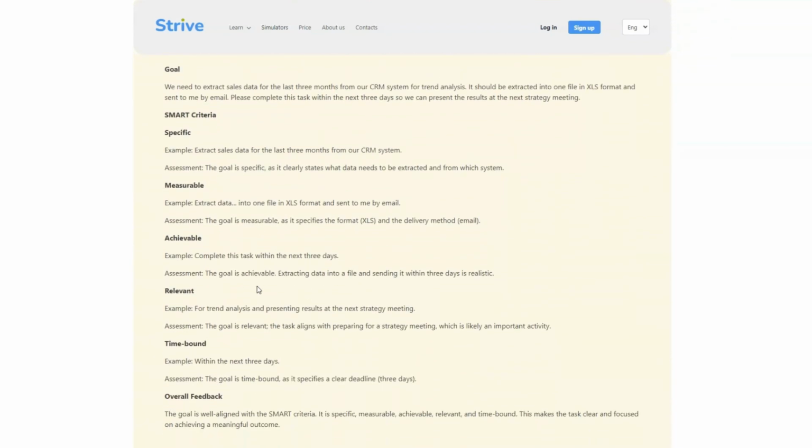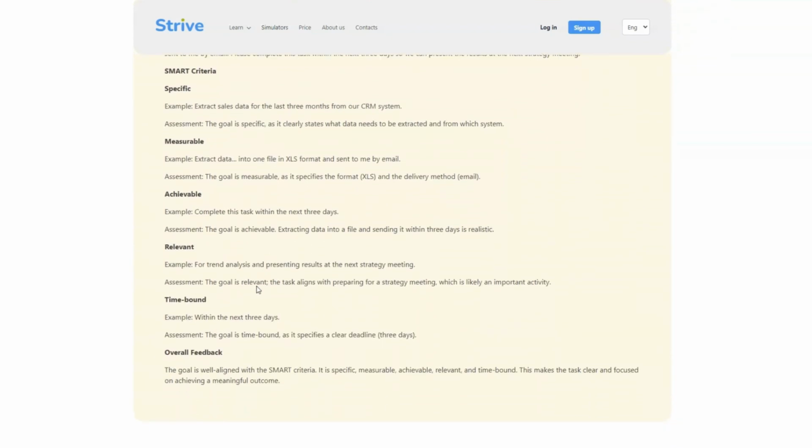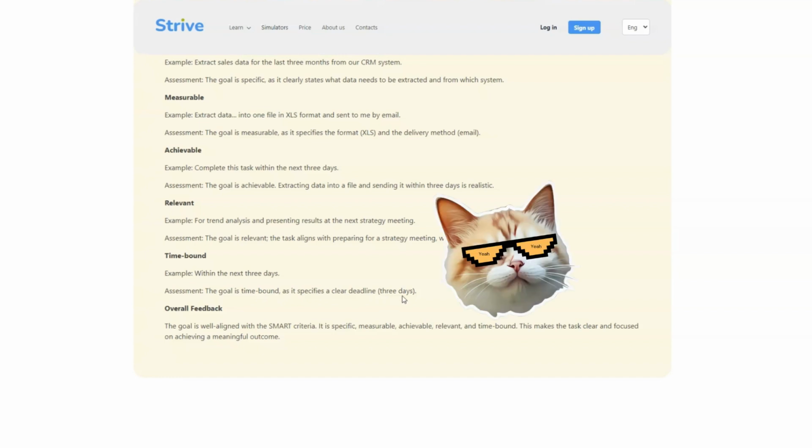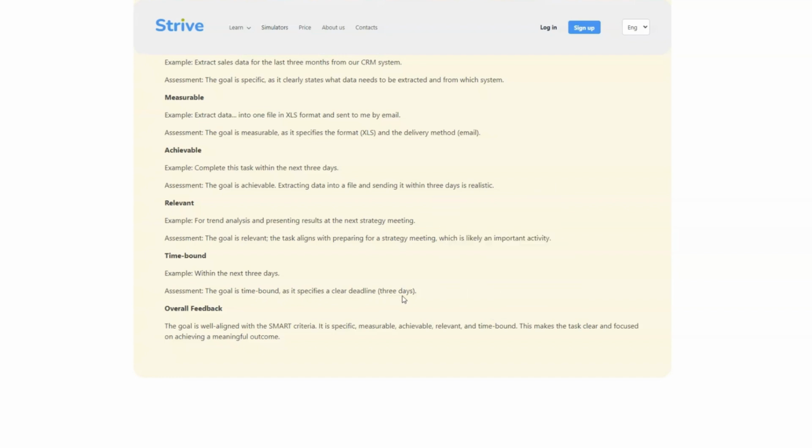As you can see, the AI simulator analyzed the task according to each criterion and gave an evaluation and recommendation. Let's see what it said about time-bound. "The goal is time-bound as it specifies a clear deadline, 3 days." I knew I was good. A few more training sessions with this tool and I will be a SMART guru.